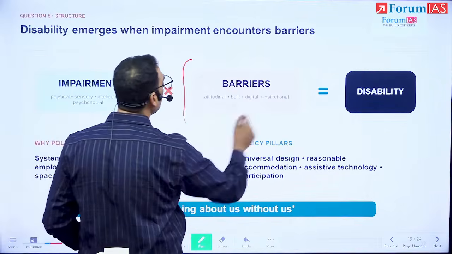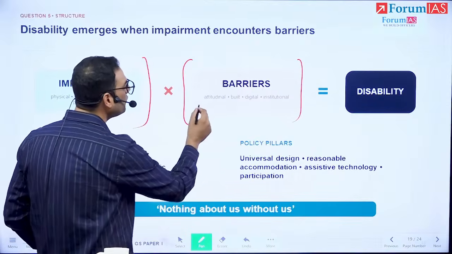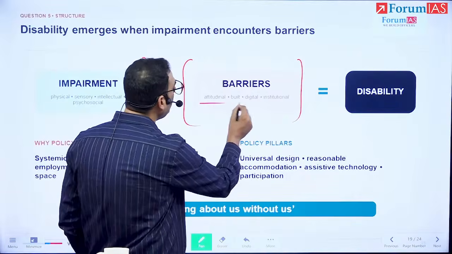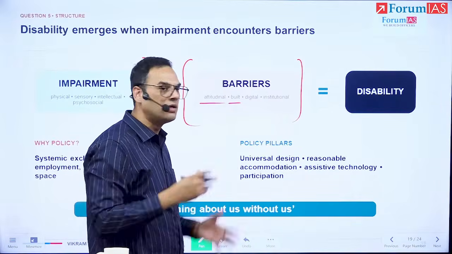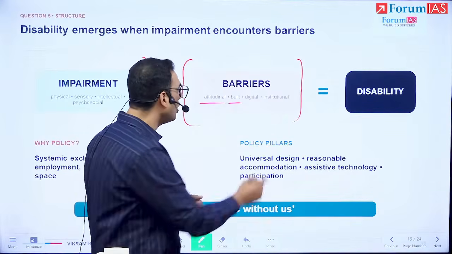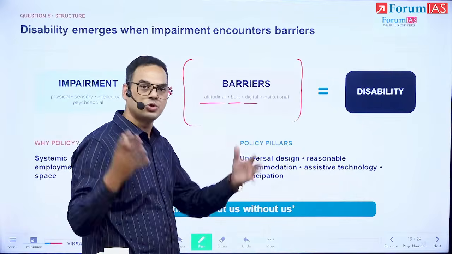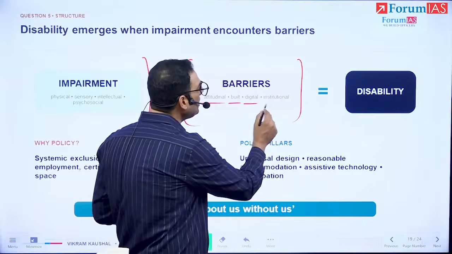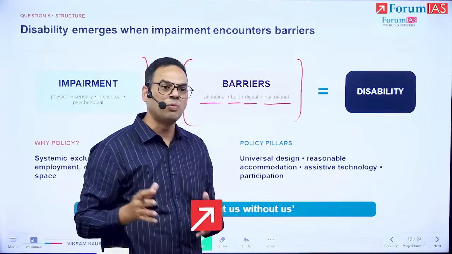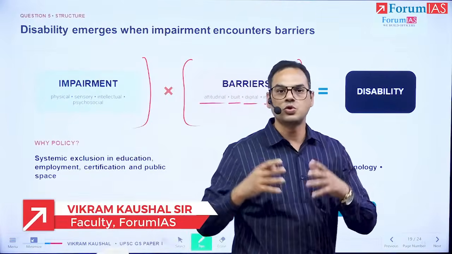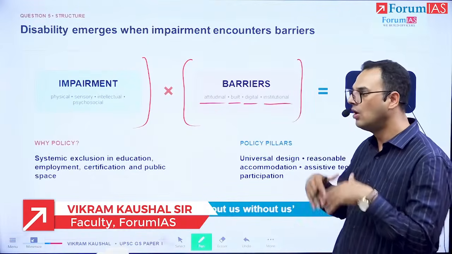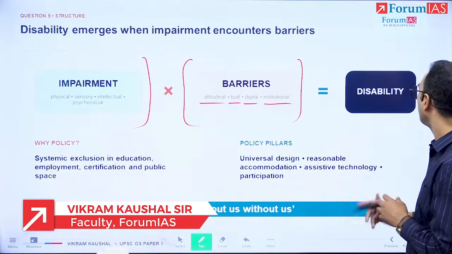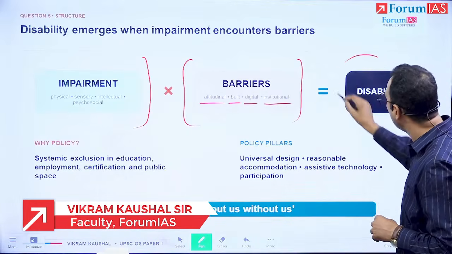If it is met with barriers, which could be the attitudes of people or governance institutions, or built, for example, infrastructural barriers which may limit mobility or access, or digital barriers with regards to the digital infrastructure that exists, or the institutional barriers if they do not provide access with regards to facilitating participation or the use of amenities, well, then that leads to disability.